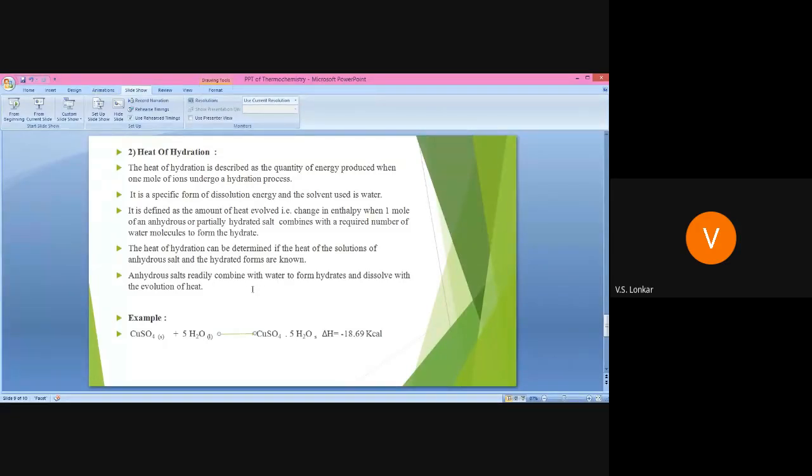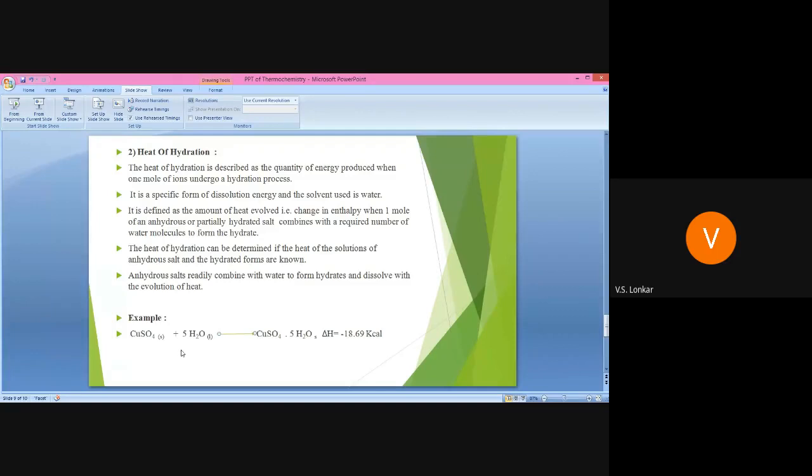Anhydrous salts readily combine with water to form hydrates and dissolve with the evolution of heat, because we know that hydration is an exothermic reaction. Whenever that reaction occurs, there is always evolution of heat.